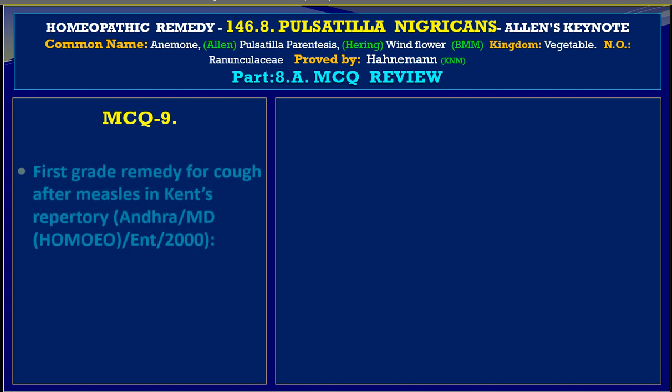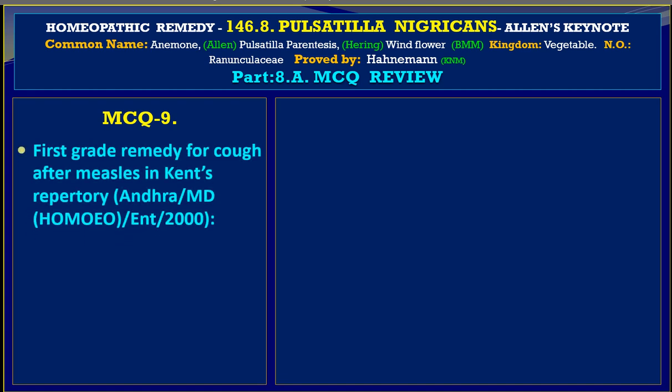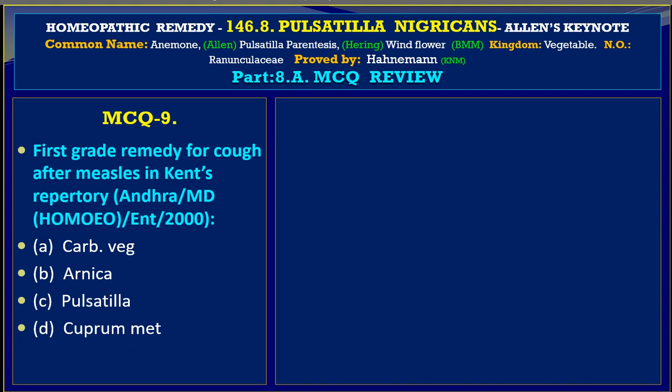MCQ 9. The first grade remedy for cough after measles in Kent's Repertory. Question is coming from Andhra MD Homeo Entrance Examination 2000. And here the first variable A is Carbo veg, B is Arnica, C is Pulsatilla, and D is Cuprum metallicum. The answer is C, Pulsatilla.